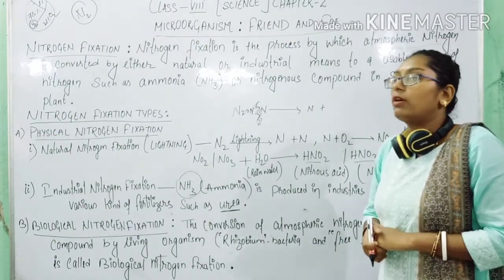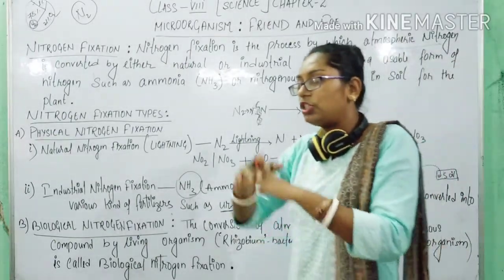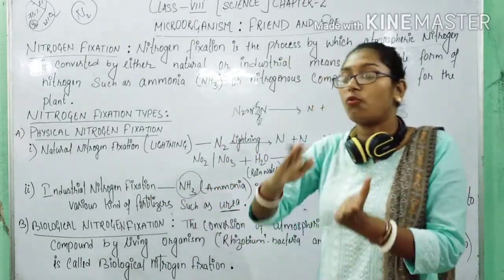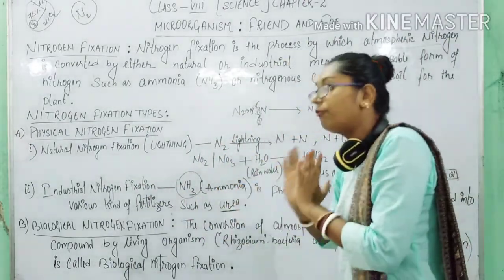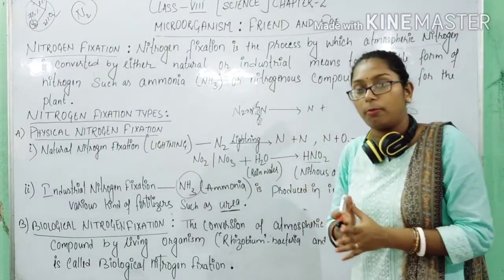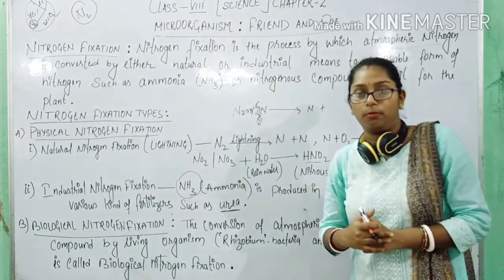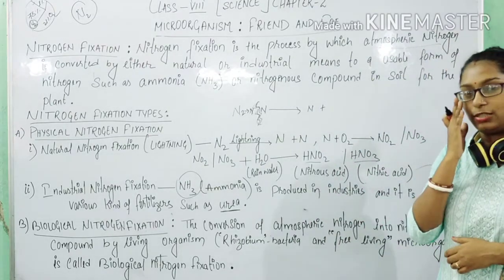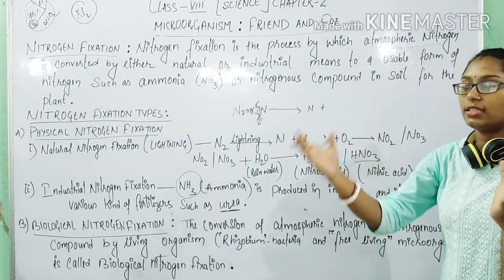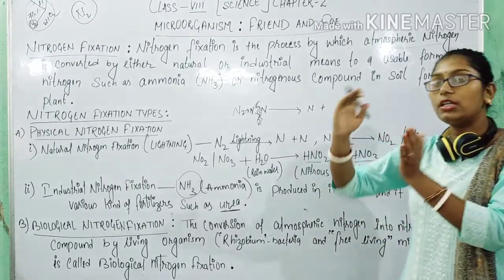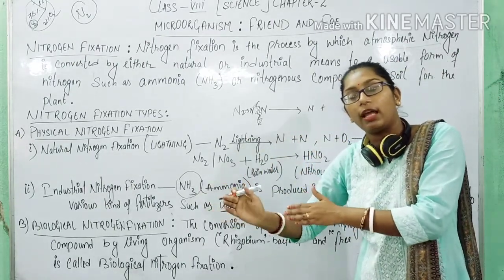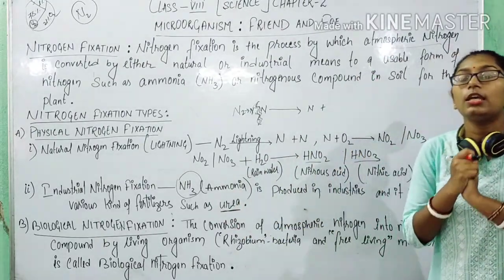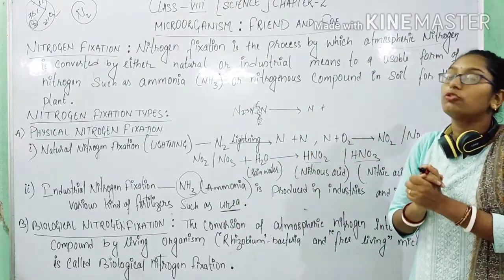So the nitrogen which is present in the air in abundant form has to be first converted into a usable form or soluble form. That is known as nitrogen fixation. जो नाइट्रोजन है, गैसियस नाइट्रोजन है, उसको जब कन्वर्ट करके यूजेबल फॉर्म में लाते हैं, प्लांट यूज कर सकते हैं या एनिमल यूज कर सकते हैं, कंज्यूम कर सकते हैं, so that is what nitrogen fixation is.